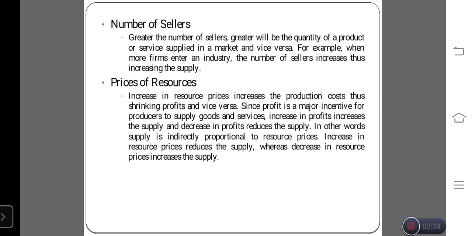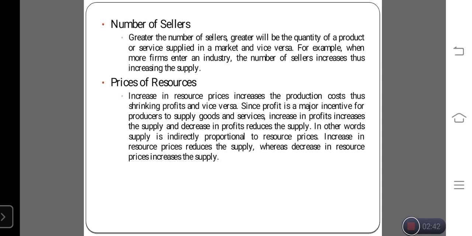The greater the number of sellers, the greater will be the quantity of the product or service supplied in the market, and vice versa. For example, when more firms enter an industry, the number of sellers increases, thus increasing the supply.